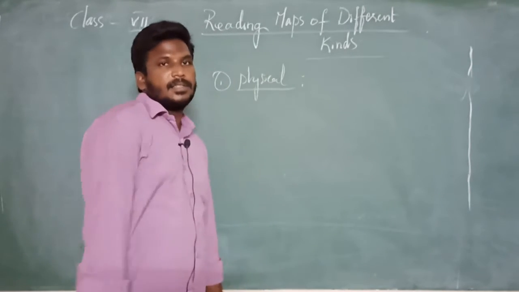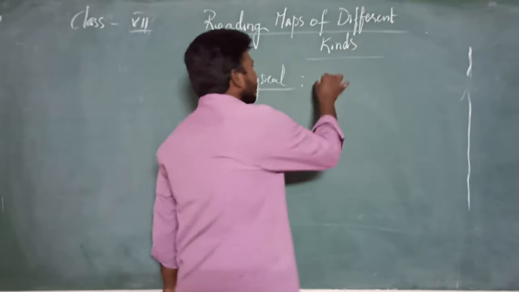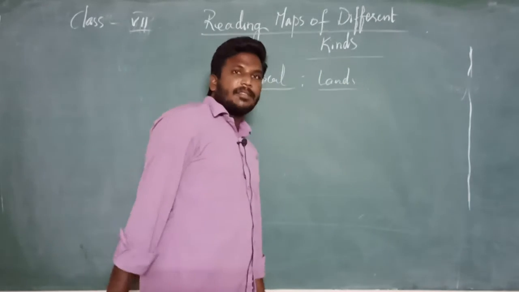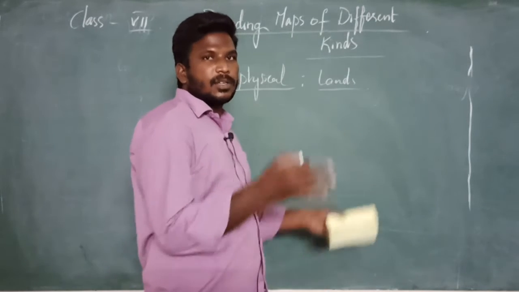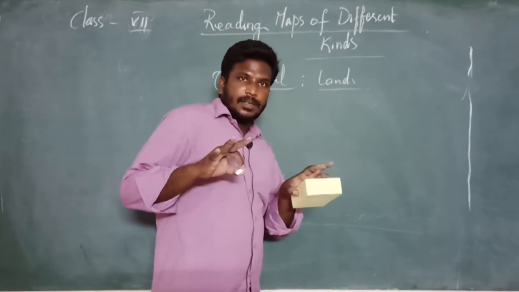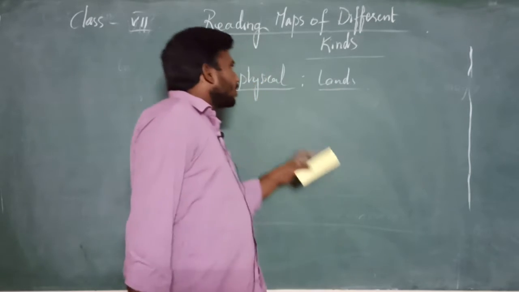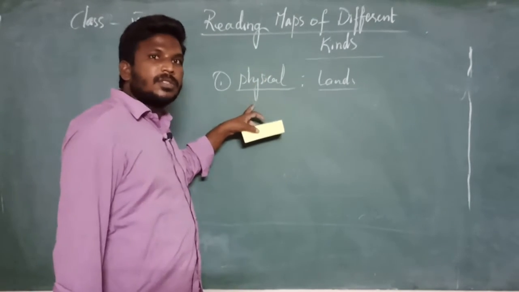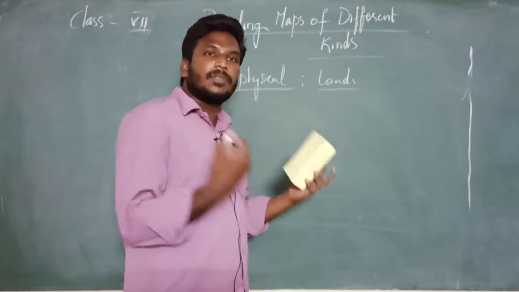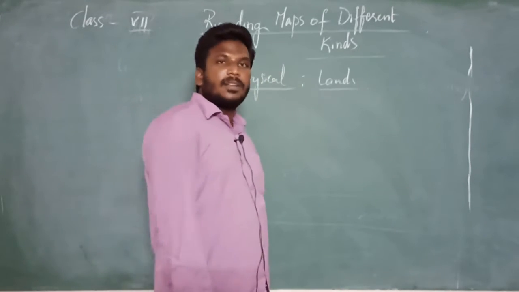As we discussed, a physical map shows the landmass, the variety of landforms that exist on the earth, which we can represent in map form. Which kind of maps do we have to use? Physical maps. Physical maps give information about different types of landforms available on the earth.